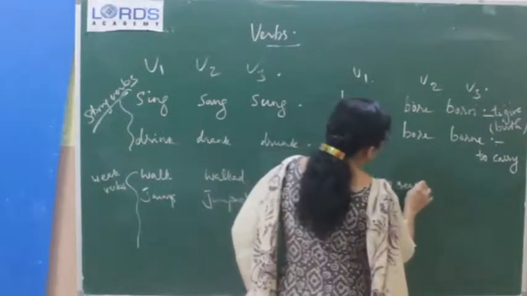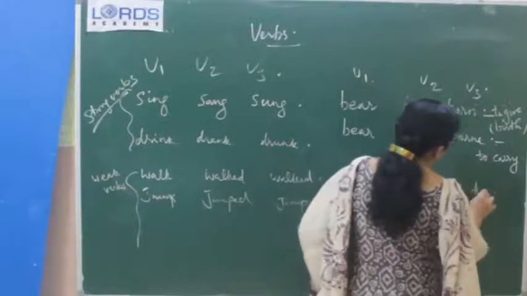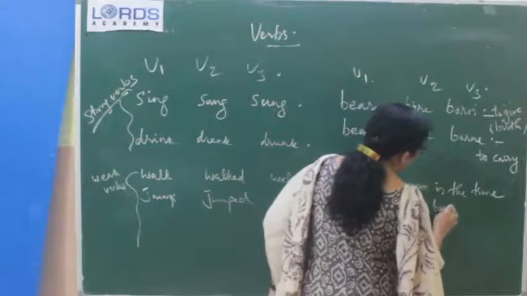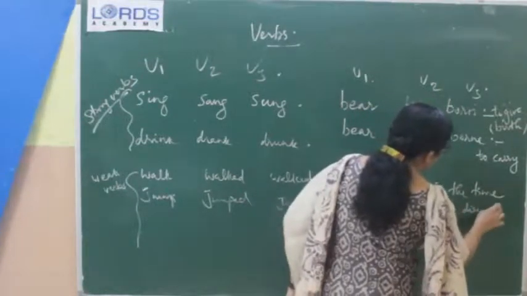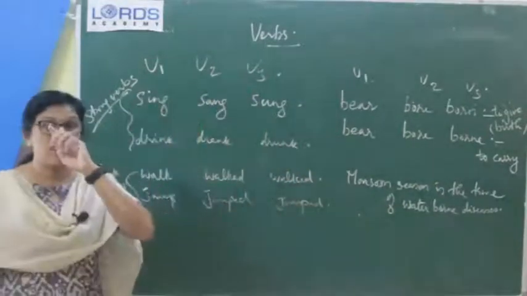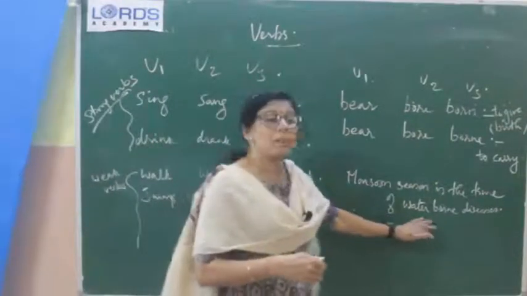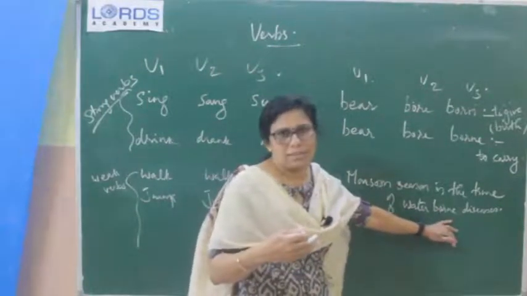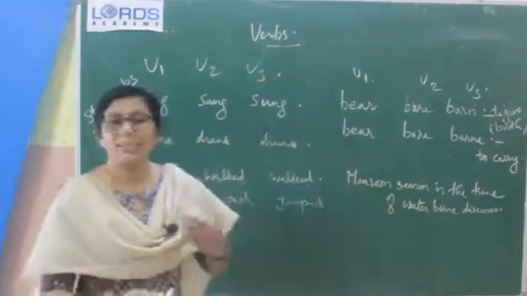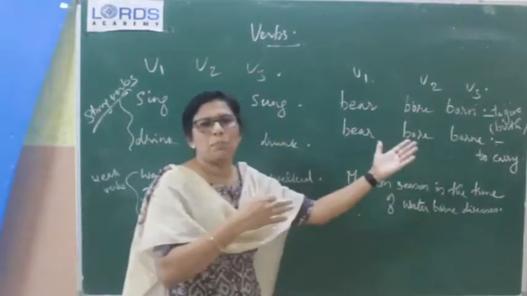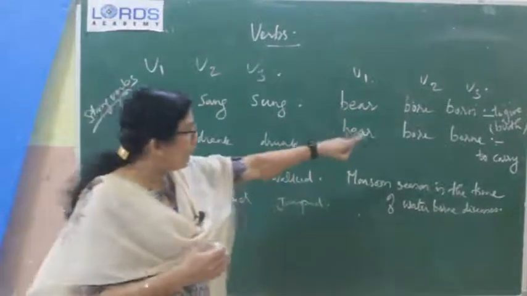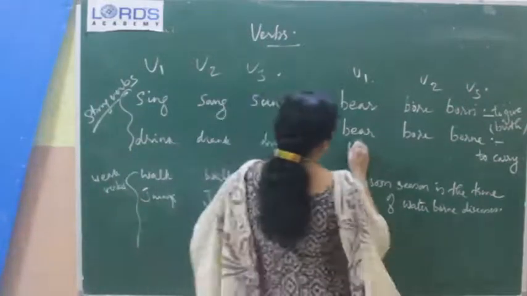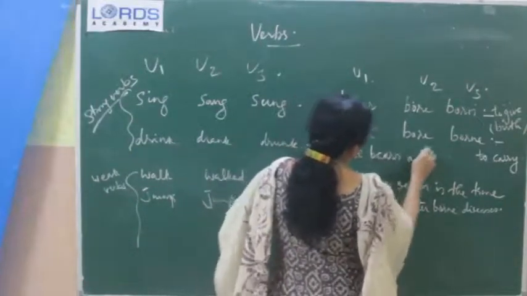Monsoon season is the time of waterborne diseases. We know that during monsoon season a number of diseases will be there because of the spread, which will be spread from water. Mosquitoes may be the carriers. So waterborne diseases means diseases that are carried from one person to another. Understood? So carry means that. Same way, one more example I will show: he bears a heavy weight.